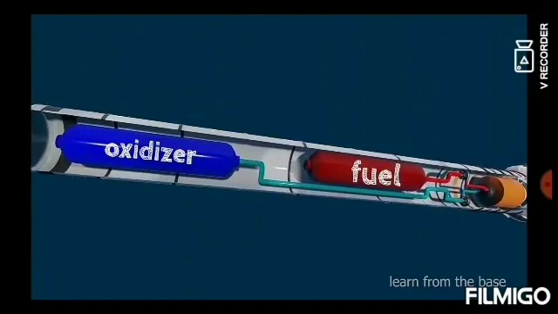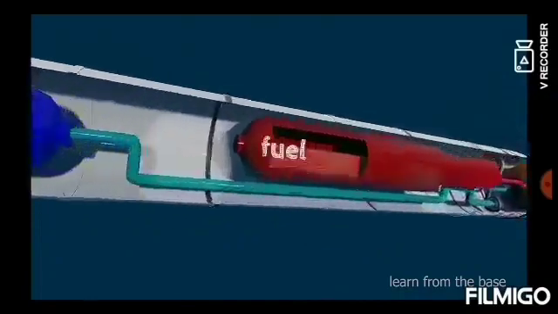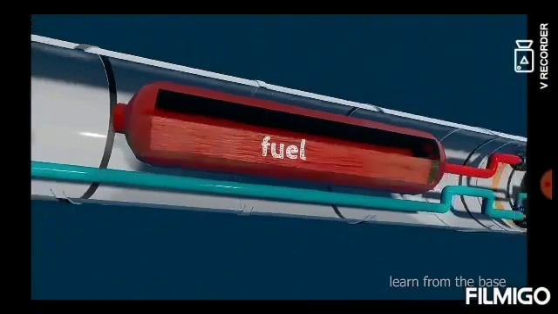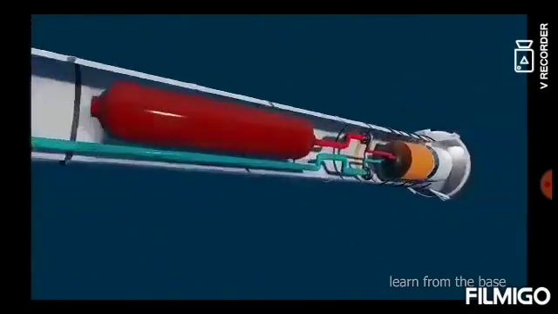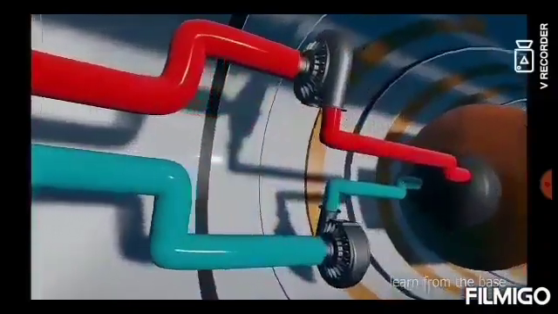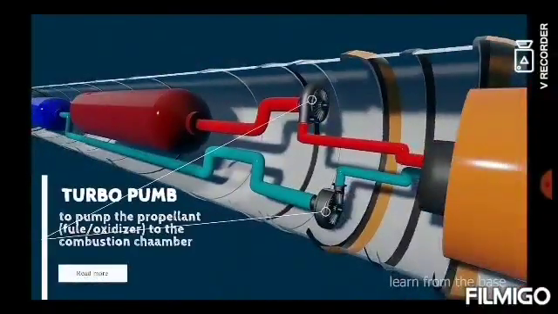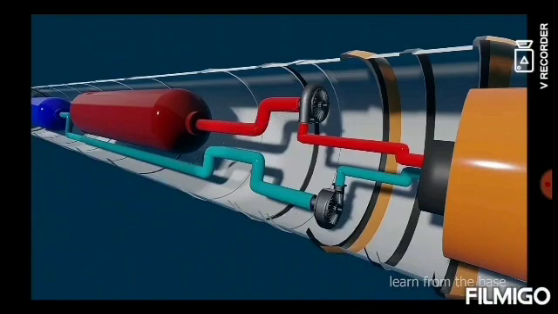The rocket consists of two tanks. One is the oxidizer tank and the other one is the fuel tank. The fuel and oxidizer are separately stored in two tanks in the form of liquid. The combination of fuel and oxidizer is called propellant. In liquid propellant rockets, the fuel and oxidizer are in the form of liquid. So these rockets are called liquid propellant rockets. A couple of turbo pumps pump the oxidizer and fuel to the combustion chamber.